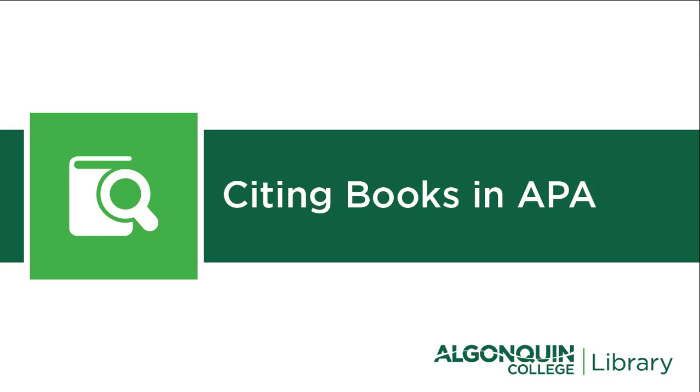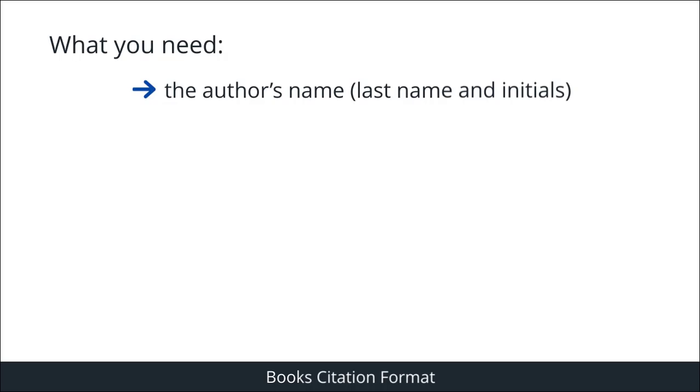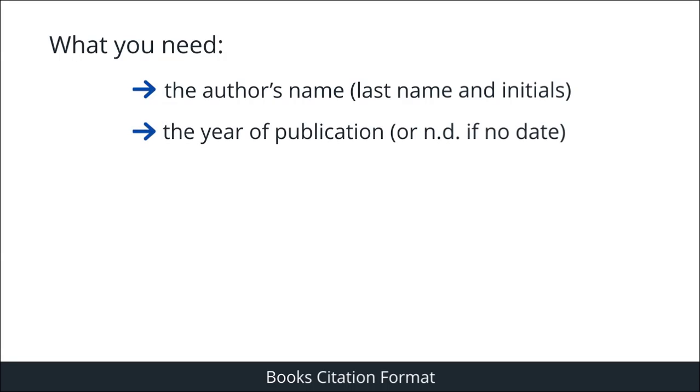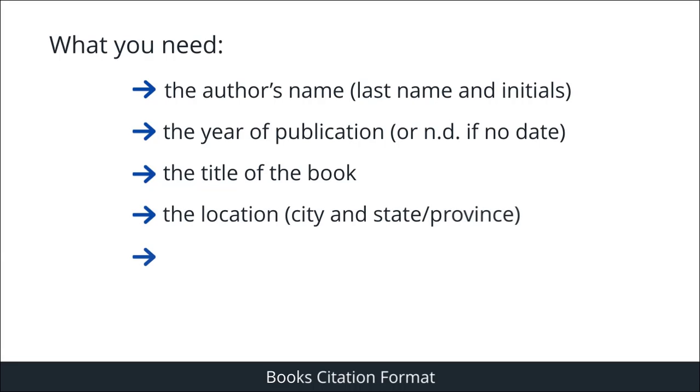Citing Books in APA. When you are citing a book in APA, you need the following pieces of information: the author's name, the year of publication, the title of the book, the location, and the publisher. We'll go through the basic format step by step.